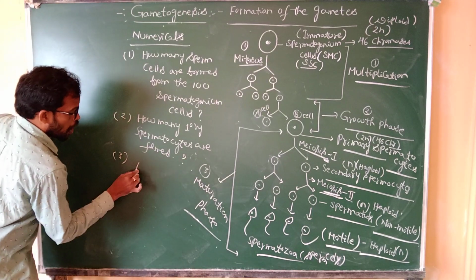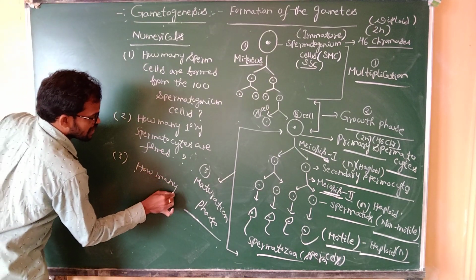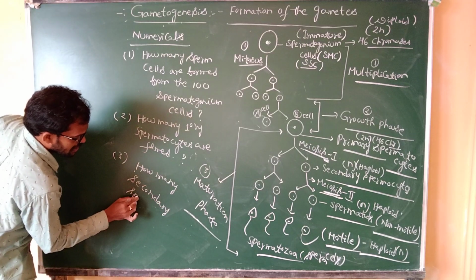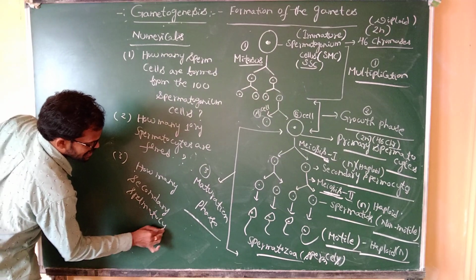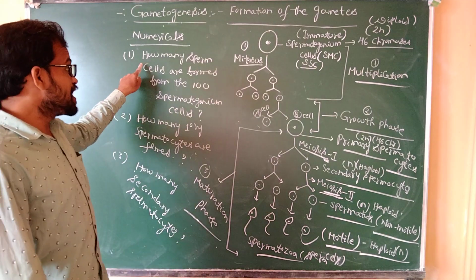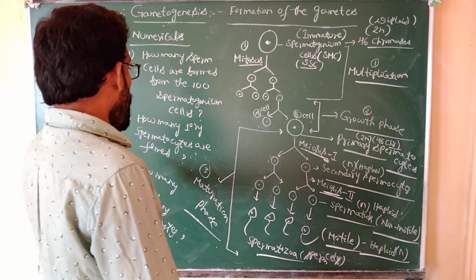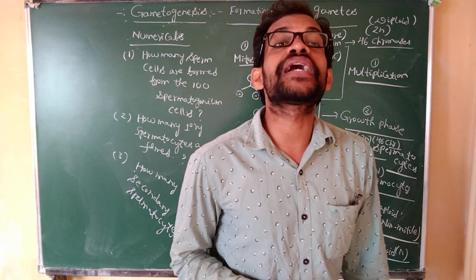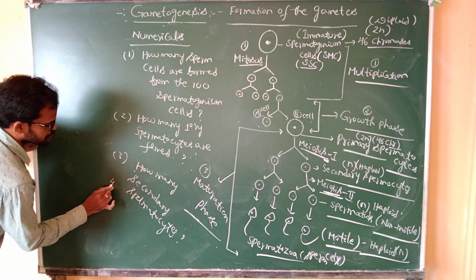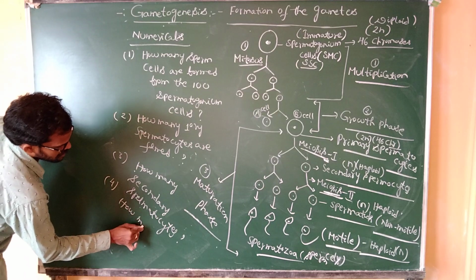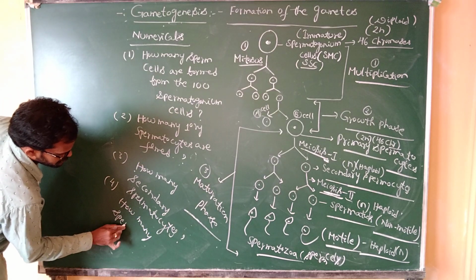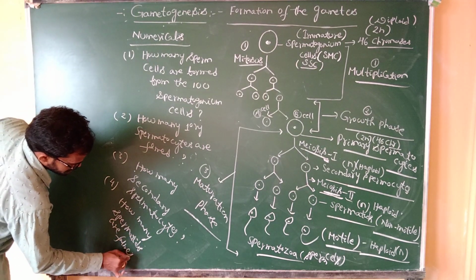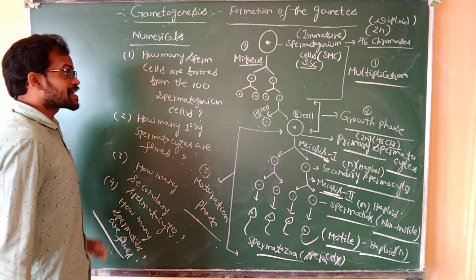Next question: how many secondary spermatocytes are formed? Fourth question: how many spermatids are formed?